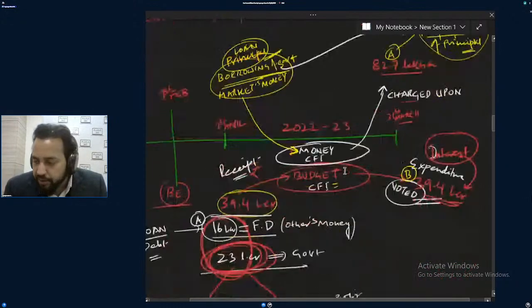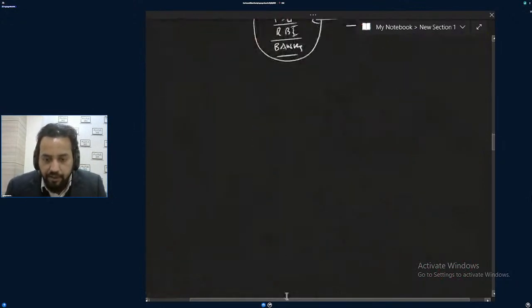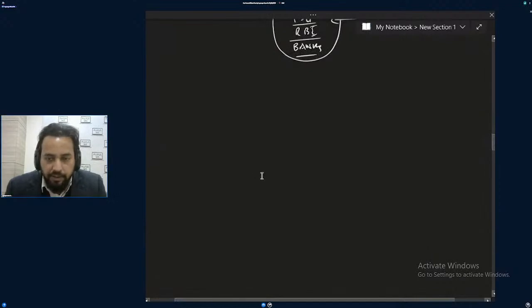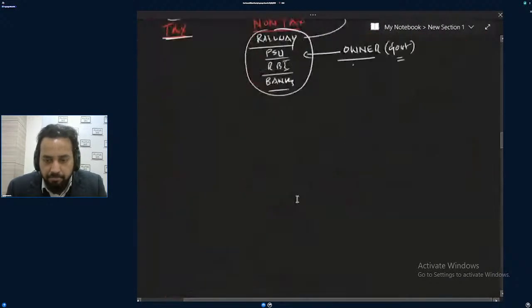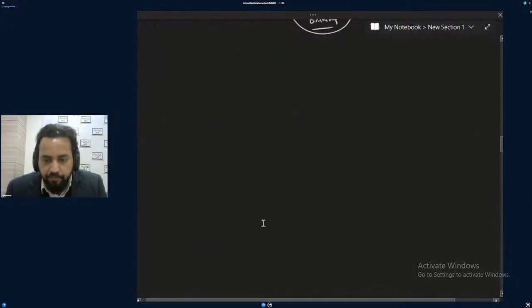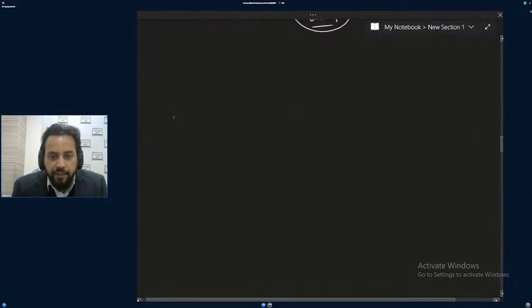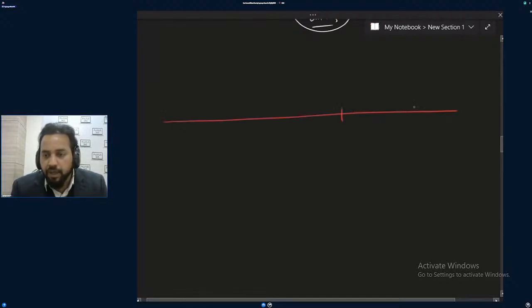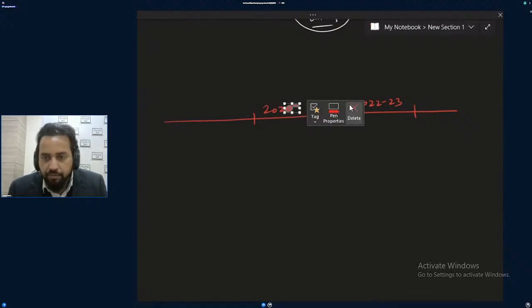Now I can conclude this discussion like this. Every year the government is presenting a budget. Okay, try to understand. I'll take 3 years as my example: 2020, 21, 22.